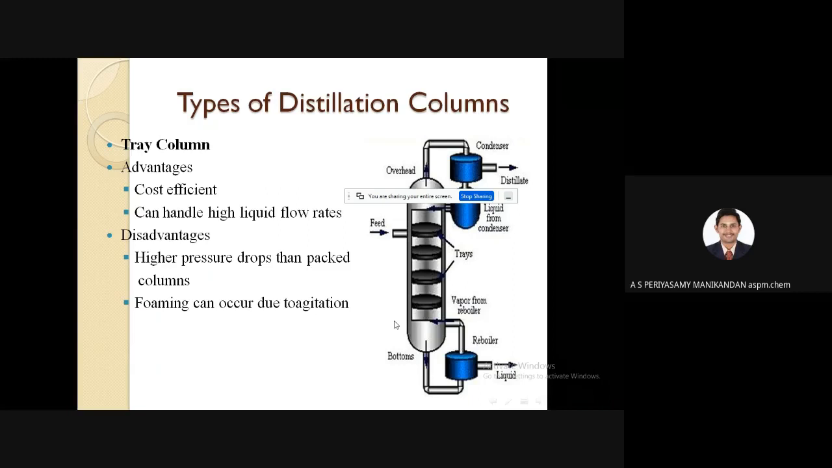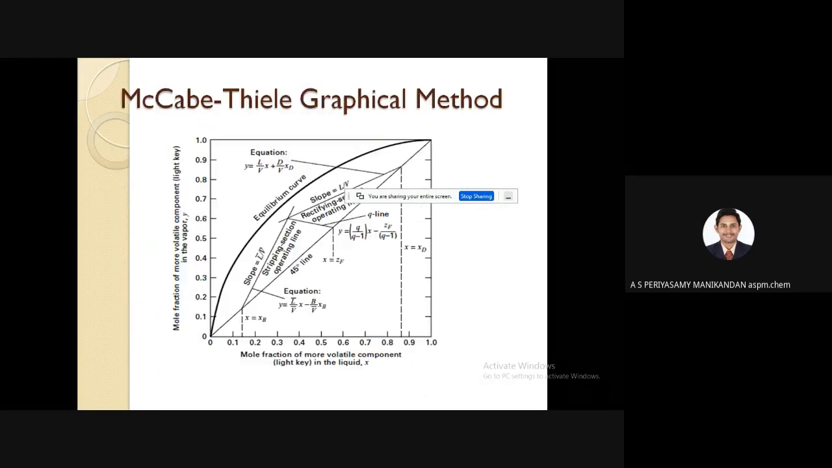Another type of distillation column is the tray column, which is an alternative to the packed column. In a tray column, the trays are arranged and the feed is fed more or less in the middle of the column. Then the same distillation happens, and the overhead product and bottom product are collected at the top and bottom. This is also cost effective, and you can handle high liquid flow rates. But the tray column offers more pressure drop than the packed column, and foaming also occurs due to the agitation.